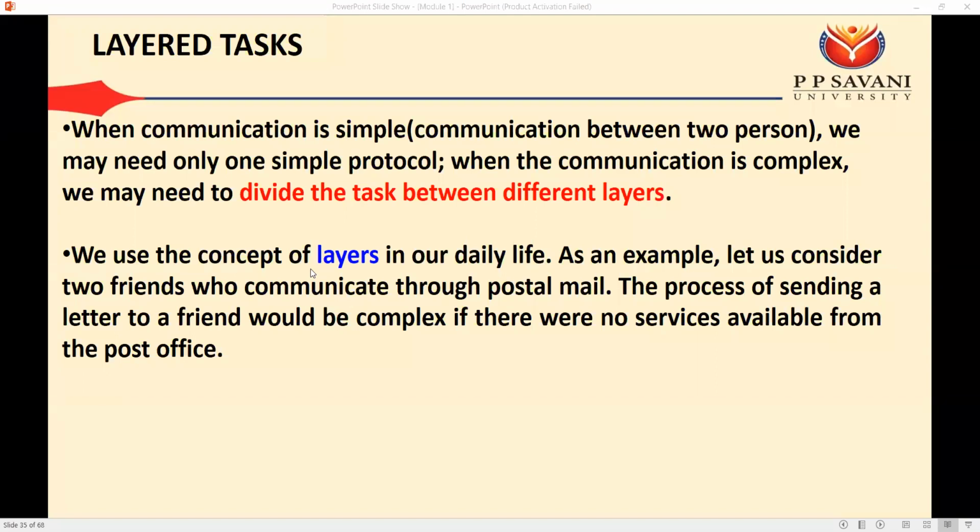Like I have said, the simple protocol is: first greet each other, hello, good morning, how are you. Then the original transmission, meaning the actual communication, the talk you want to have with each other. And finally we need to say goodbye, or say we will meet again. This can be a simple protocol when the communication is within the same place. If two friends want to communicate within the same place, then we require the simple protocol.